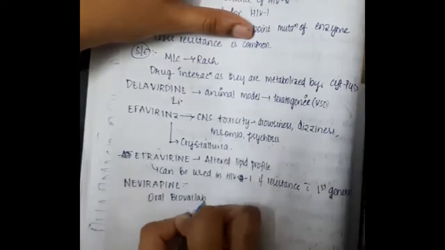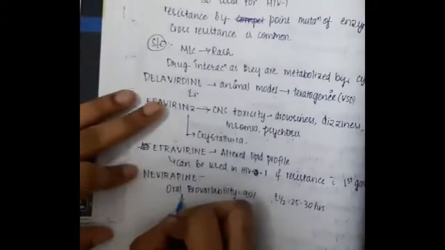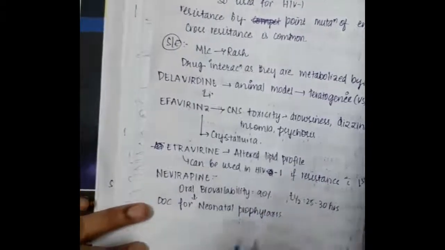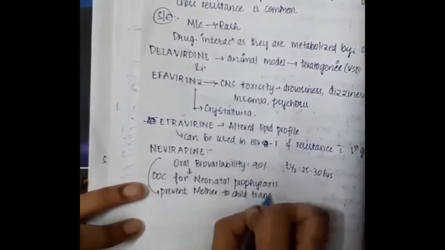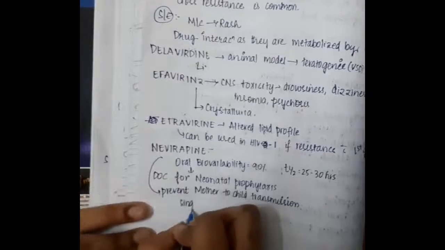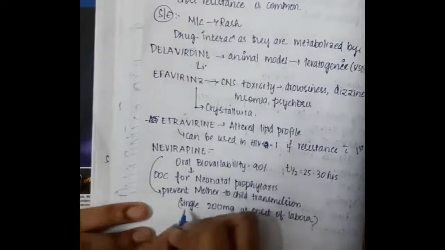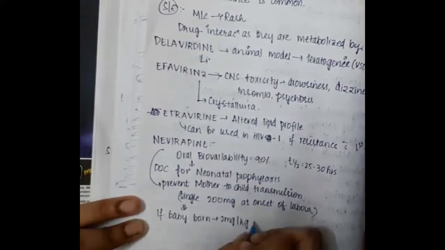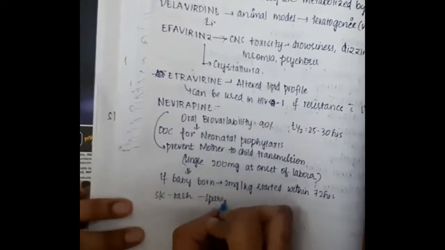Then we have the drug nevirapine. Nevirapine has an oral bioavailability of 90% and a half-life of 25 to 30 hours. Nevirapine can be used as drug of choice for neonatal prophylaxis and will prevent mother to child transmission. A single dose of 200 milligrams is given at the onset of labor. If the baby is born, then we give 2 milligrams per kg to the baby, started within 72 hours after birth.